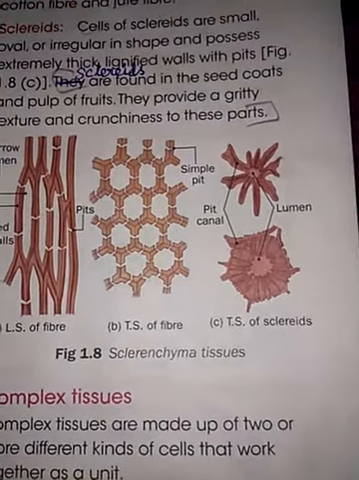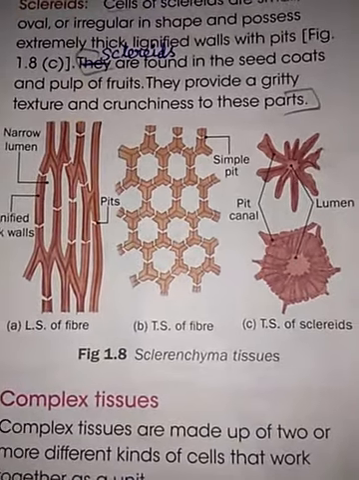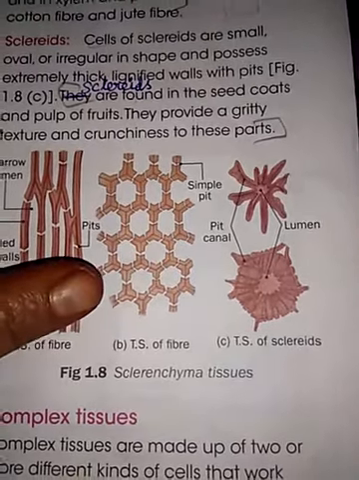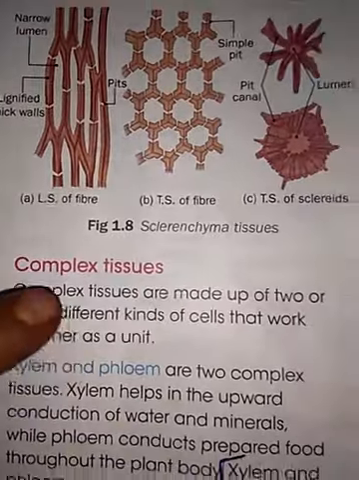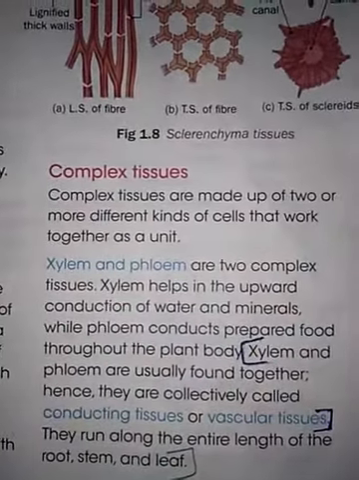In the last class, we learned about sclerenchyma and their types. Now, let's see about complex tissues. What is the meaning of complex tissue?